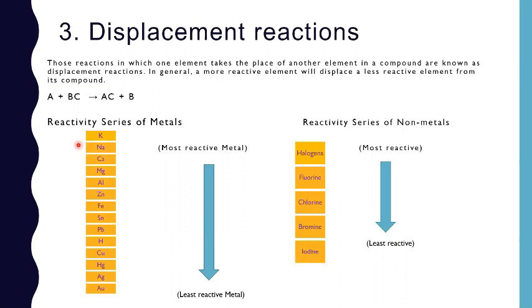Hydrogen is also there in reactivity series of metals, though it is a non-metal. It is there because it is electropositive in nature and can be displaced by metal. There is a reactivity series for non-metals also. Fluorine is the most reactive and iodine is the least reactive halogen.